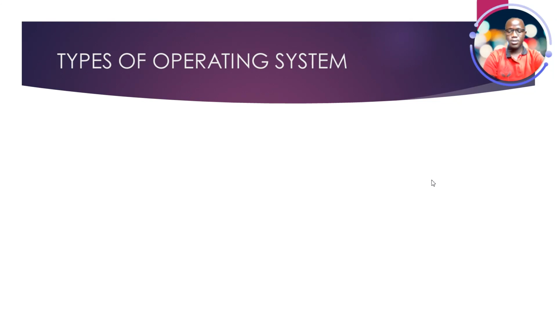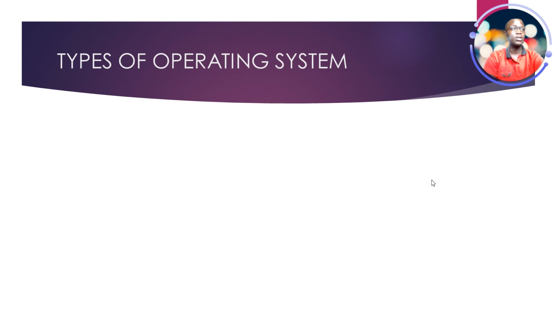Good afternoon, class. So today we are going to talk about types of operating system, and before we begin we need to remember what an operating system basically is. An operating system is system software that is used to control the entire functioning of a computer, and today we are going to focus on the types of operating system.